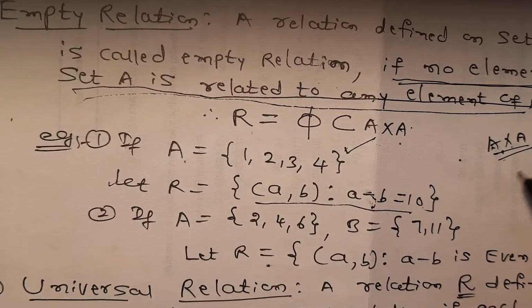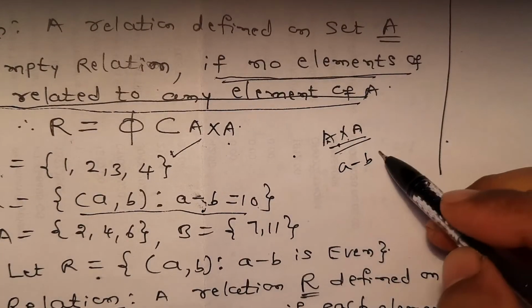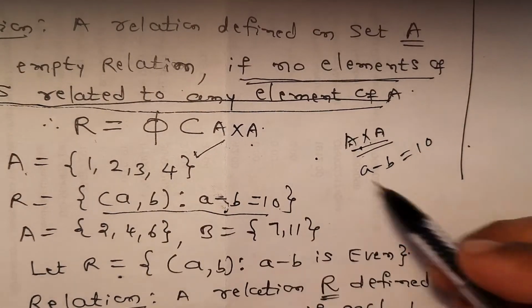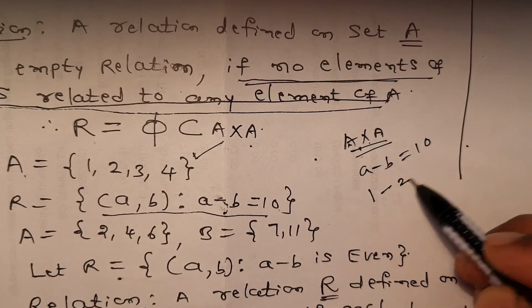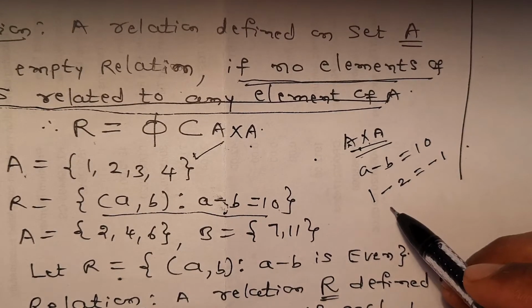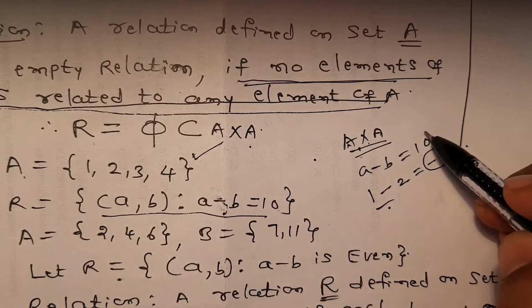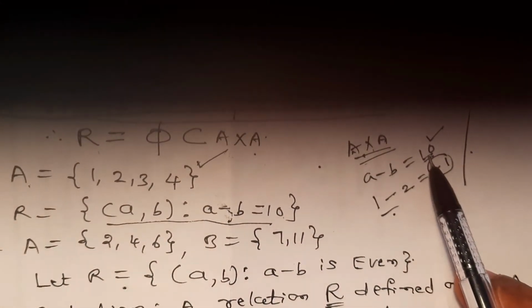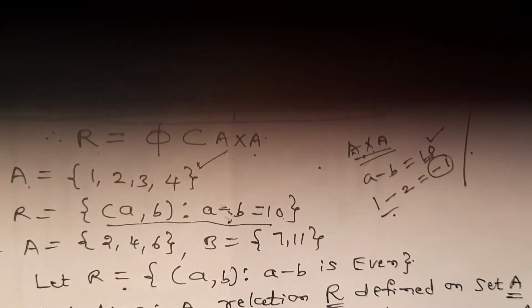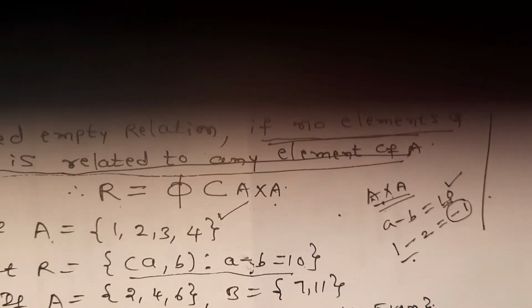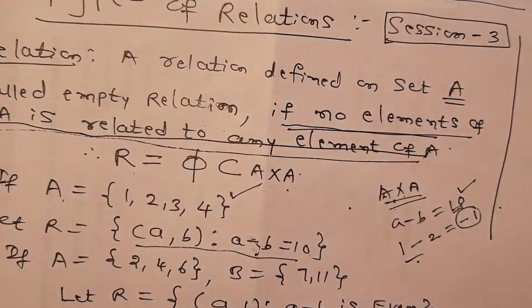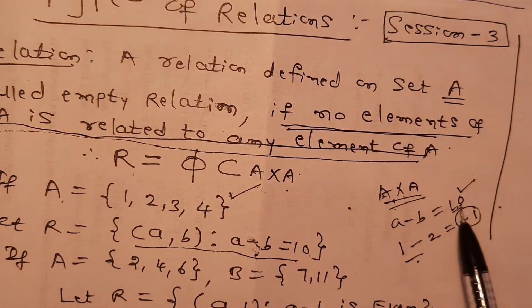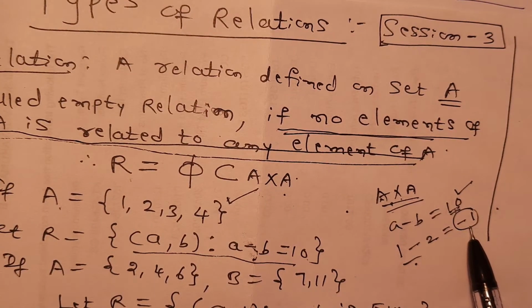Let us check here. I have written a minus b is equal to 10. Let me take 1 minus 2, it will be minus 1. The difference should be 10, but the difference is minus 1 in this case.